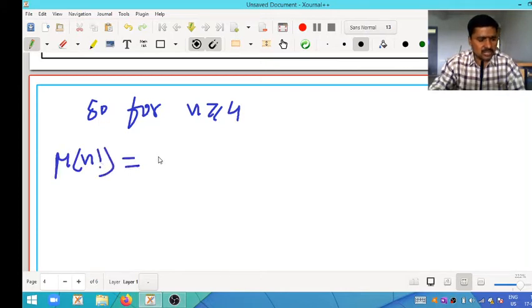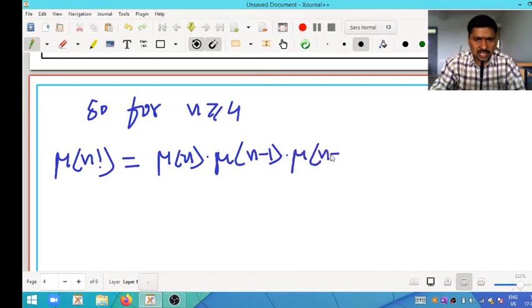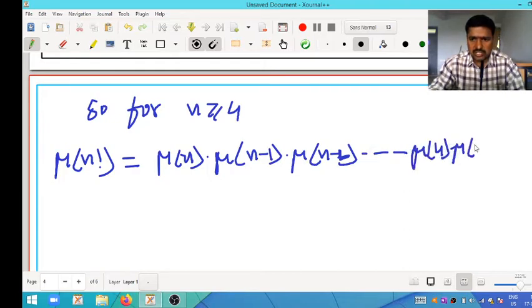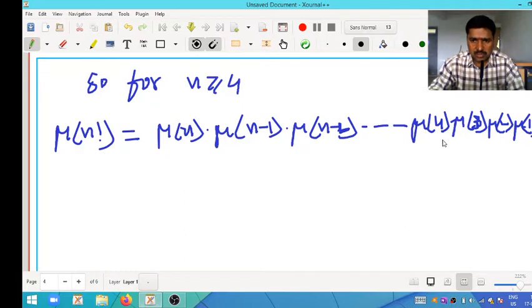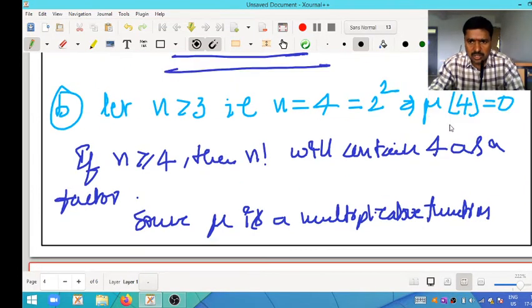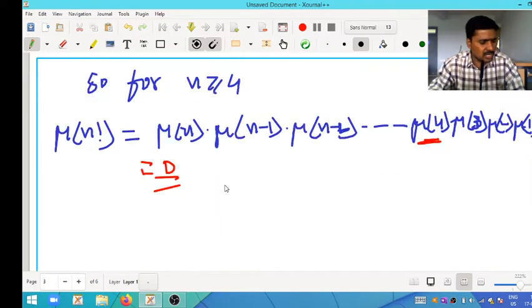is equal to, by expanding this, Mobius of n into Mobius of n minus 1 into Mobius of n minus 2 and so on, down to the last terms Mobius of 4 into Mobius of 3 into Mobius of 2 into Mobius of 1. Here Mobius of 4 is there, and Mobius of 4 is 0, so this product becomes 0.